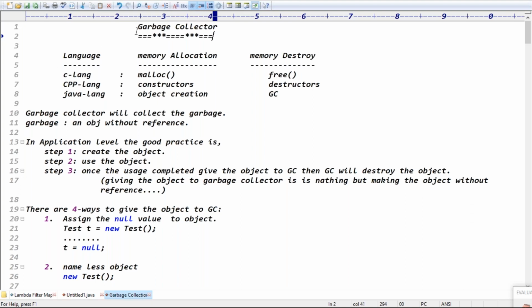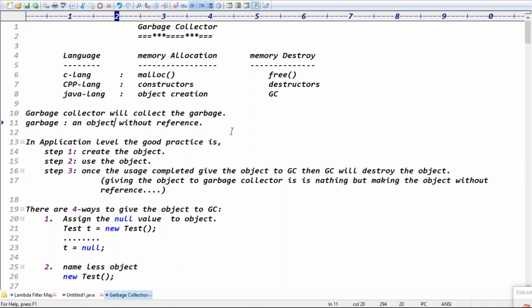What do we mean by garbage? An object without reference is called garbage. The garbage collector's main responsibility is to collect the garbage.